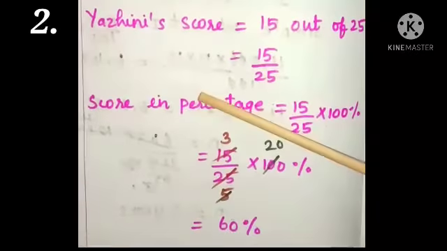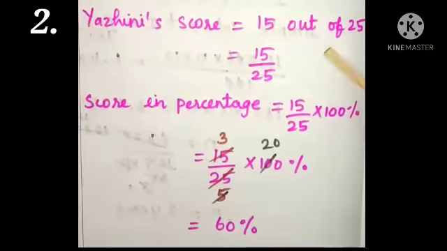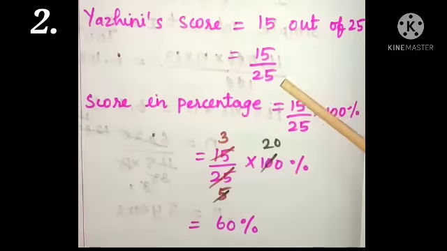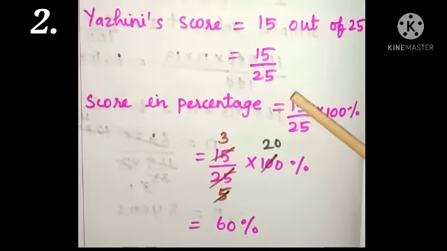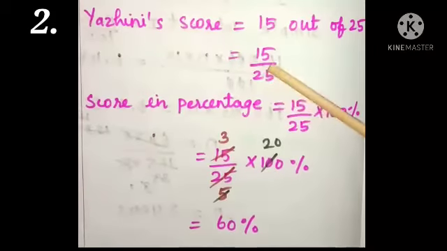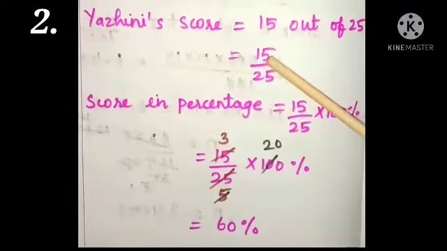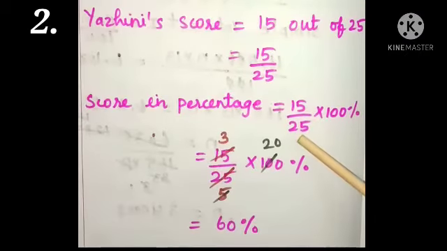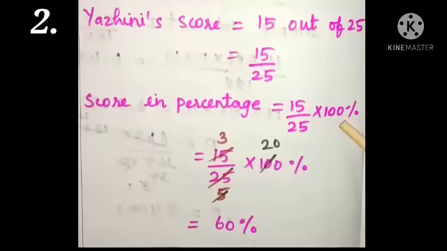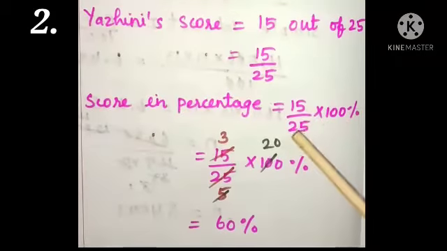Problem. Yalini scored 15 out of 25 in the test. Express the marks scored by her in percentage. So we have to convert the fraction into percentage. For that you have to multiply 100 percentage with the fraction. So 15 by 25 into 100 percentage, and simplify this.